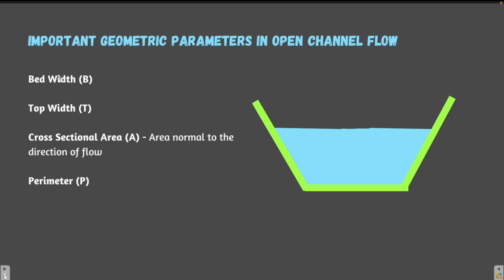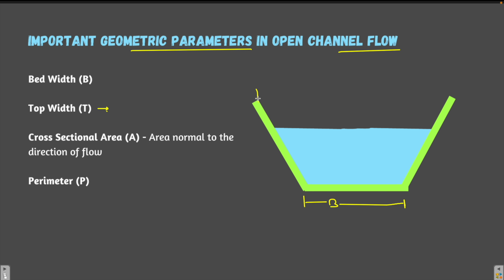So now once you have understood about the energy heads and energy gradient lines, let's move ahead, and we are going to learn about the important geometric parameters in case of open channel flow. So first is the bed width. It is generally denoted by capital B. Suppose this is the channel. The width of the bed of the channel is known as the bed width, as simple as that. What is the top width? Now there are two tops.